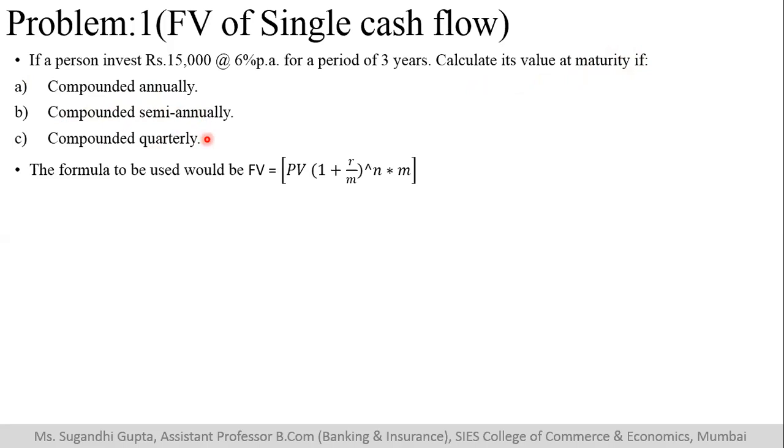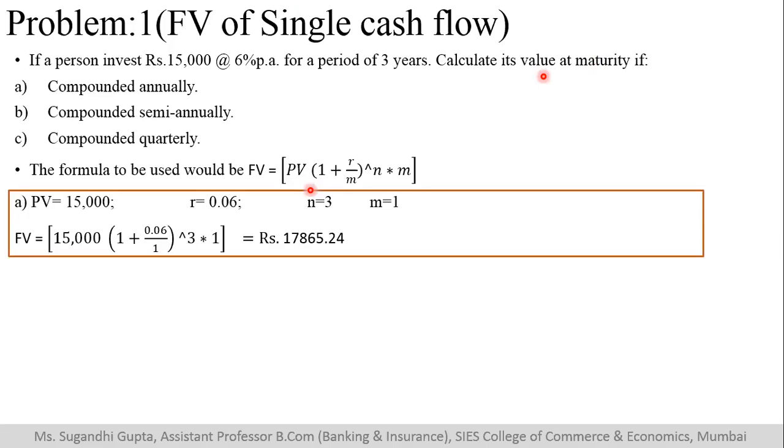So the formula that we will use now is, it is very evident that it is future value of single cash flows. The cash flow, that is investment, is happening only once and it will be redeemed at maturity period. So this is the formula that we will use. In this case, my present value is the amount that I'm depositing, 15,000.